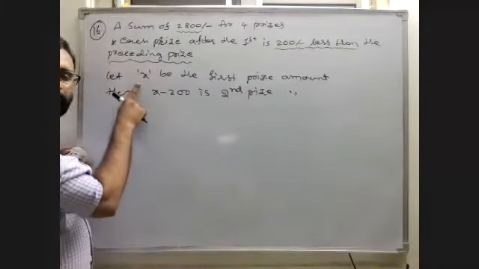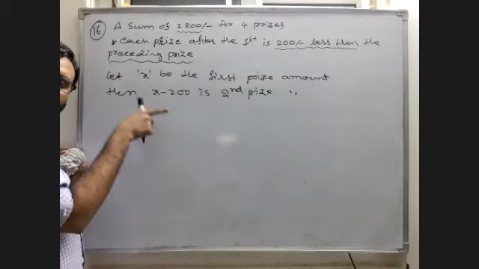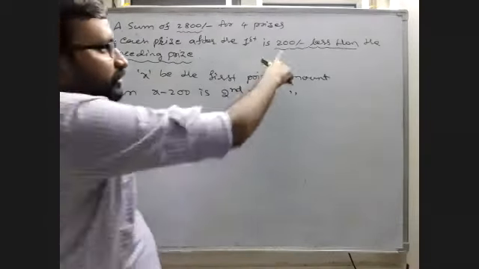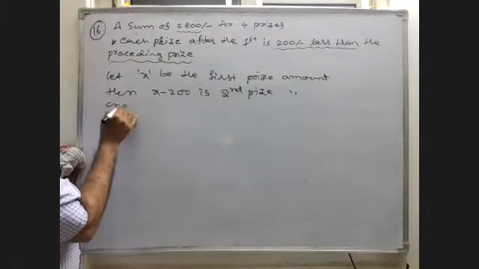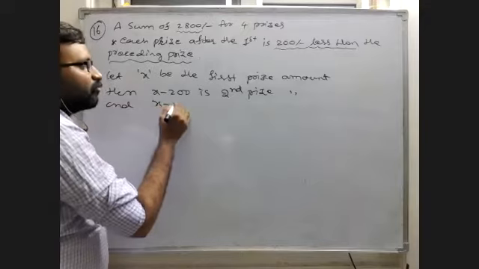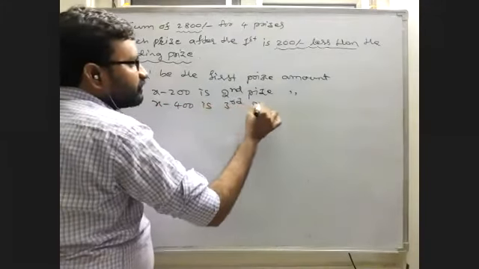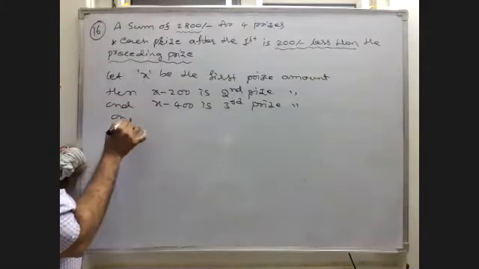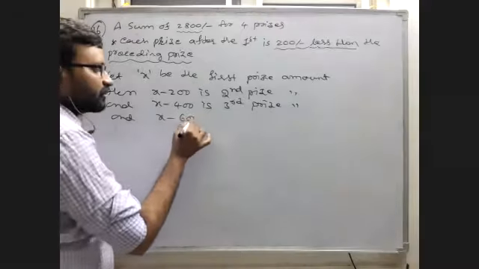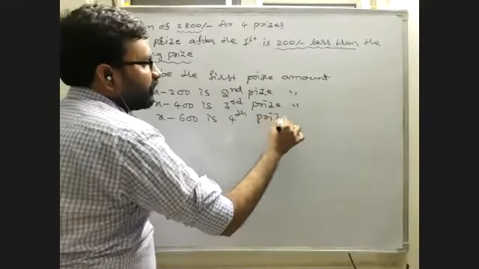Why? Because the second should be 200 less than the preceding one. And X minus 400 is the third prize amount, and X minus 600 is the fourth prize amount.